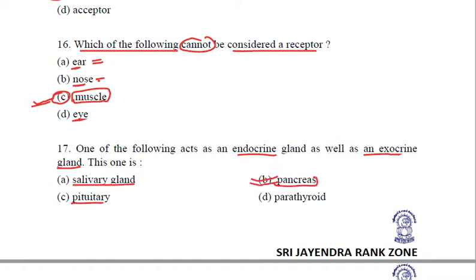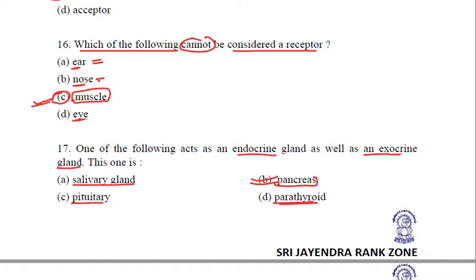Pancreas is our dual gland. In the previous class also we have seen a few questions coming on this topic. Pancreas acts as both an exocrine as well as an endocrine gland, because as exocrine they secrete pancreatic juice in the pancreatic duct, and as an endocrine gland they secrete insulin and glucagon into the blood.